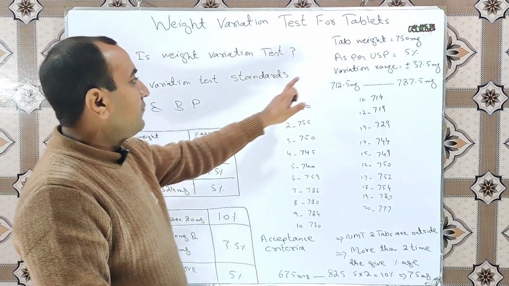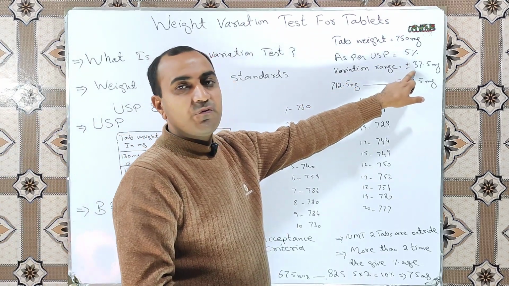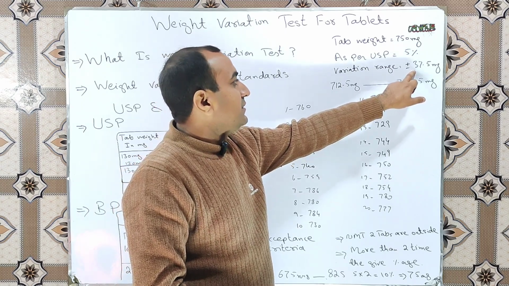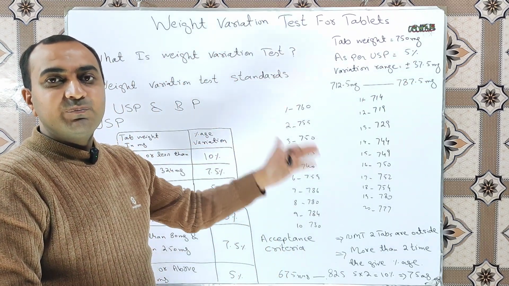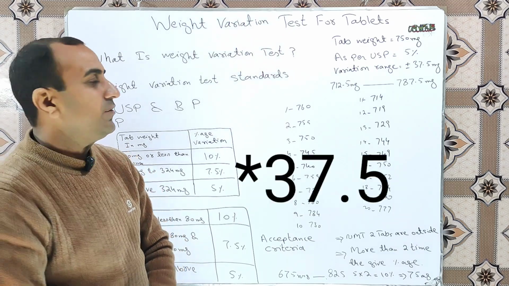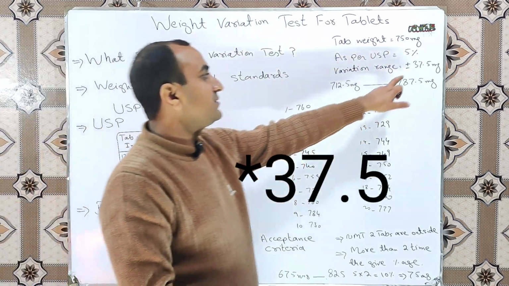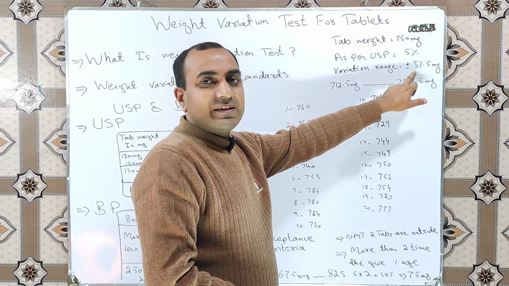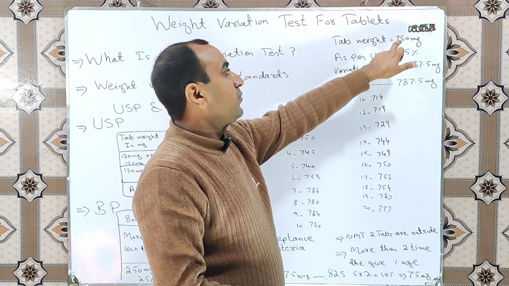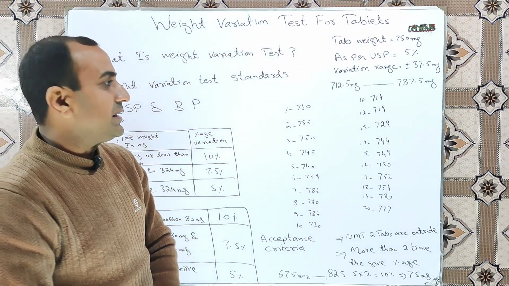So the allowable variation range in terms of milligrams will be plus minus 37.5 milligram. What is 37.5 milligram? 37.5 milligram is 5% of 750 milligram.